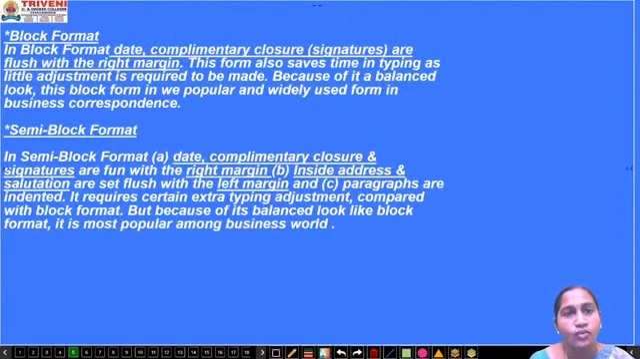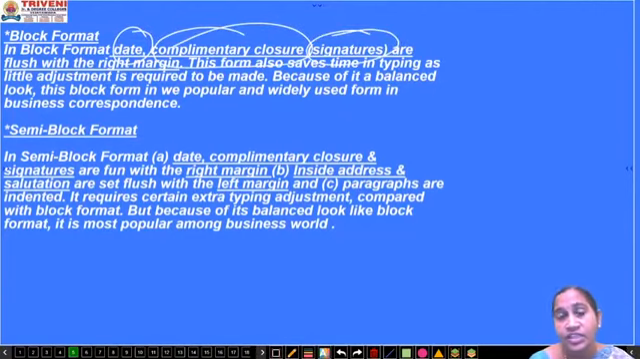Next one is the block format. Here in this block format, the date and the complimentary closure, that is the leave taking, Yours sincerely, those words are called complimentary closure, and the signature, all are flushed towards the right margin.